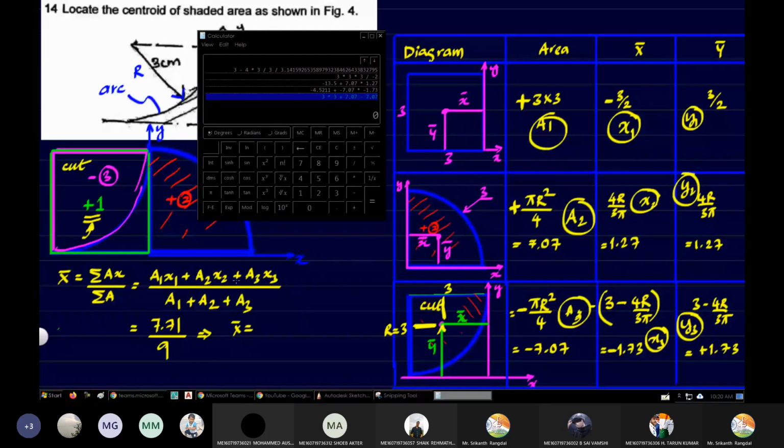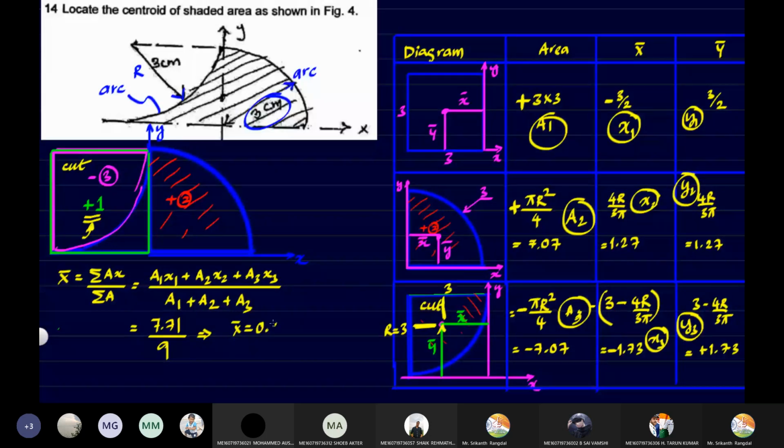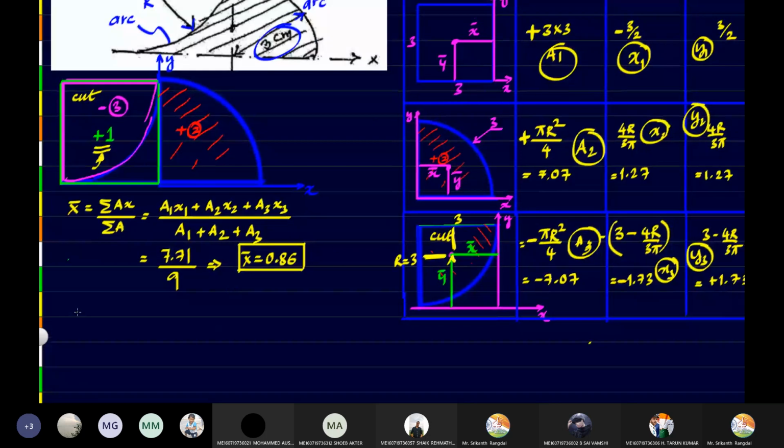7.71 divided by 9. That's 0.86. So this is the value of x bar. In the same way, you have to find y bar. What will be the formula? Summation ay by summation a.